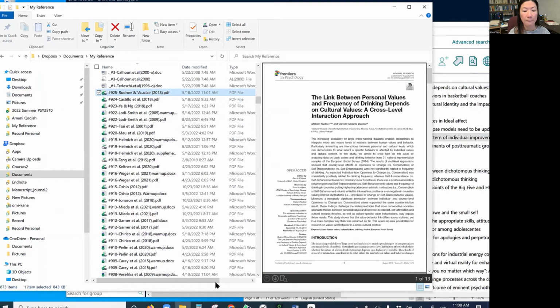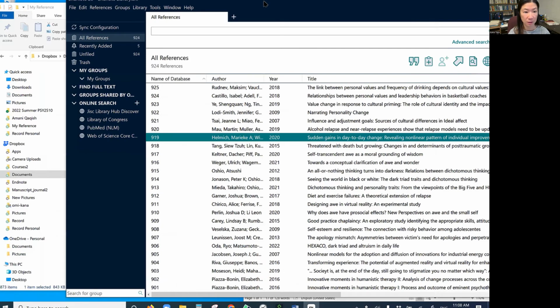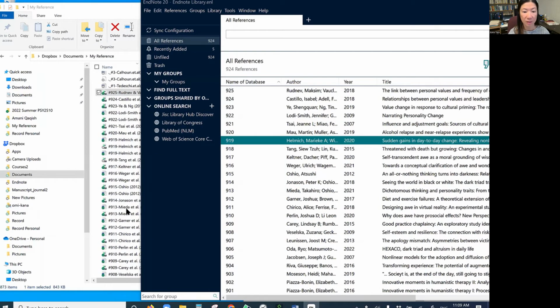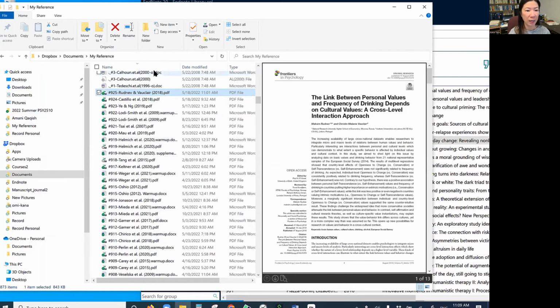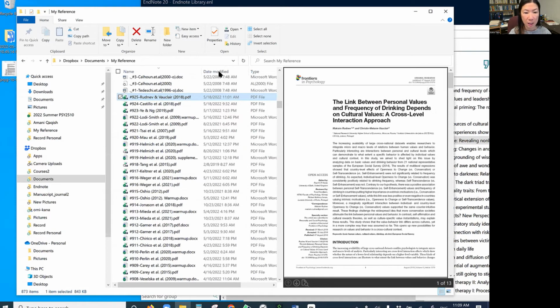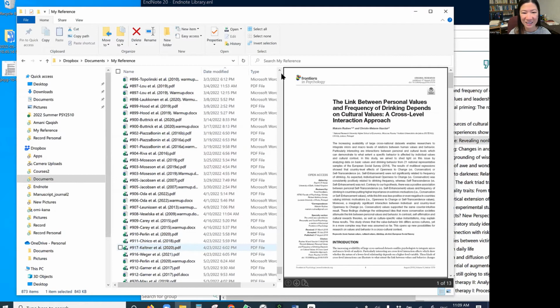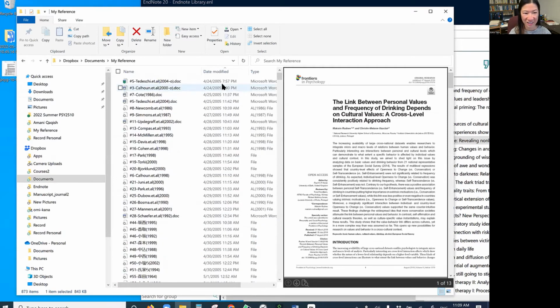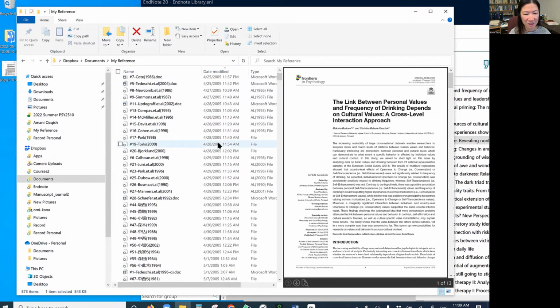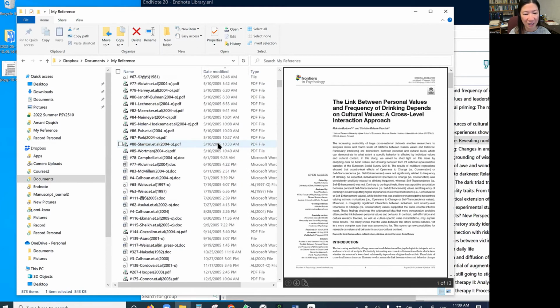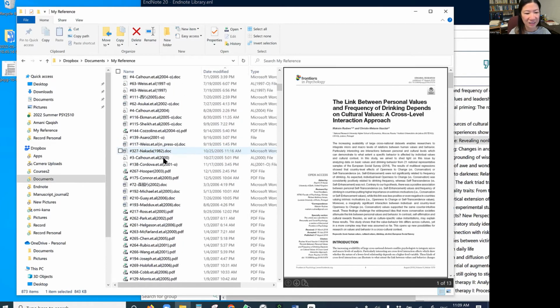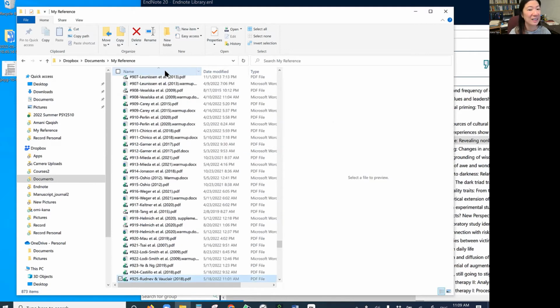These numbers match what I have in my EndNote here. I started doing this in a kind of manual way, collecting all of the articles in one folder. Let's see, the data modified. The last one was 2005, and I just continue doing it every year, little by little. So now I have all the way down to 209.